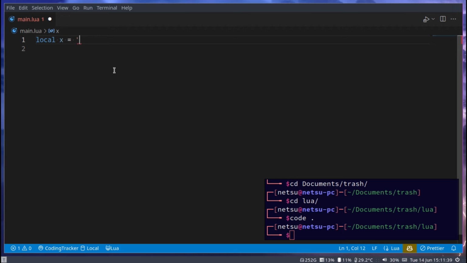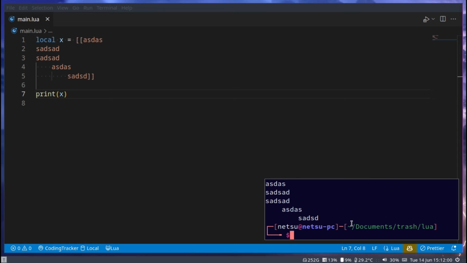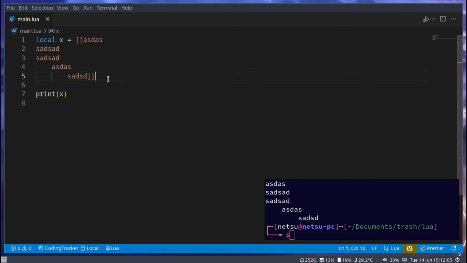And then last but not least, these double brackets. These are kind of like literal strings. Whatever you put in here will really be displayed. So if I put a tab here, this tab will be displayed. If I were to print this and run it, as you can see, it literally takes those tabs and new lines. So those are the three ways you'd usually be making a string.